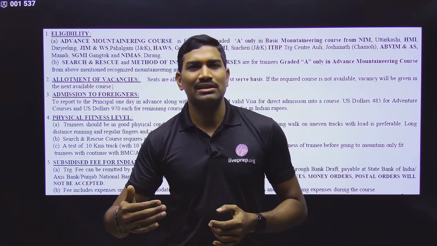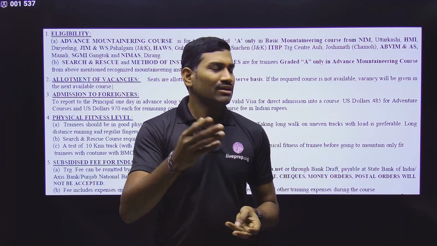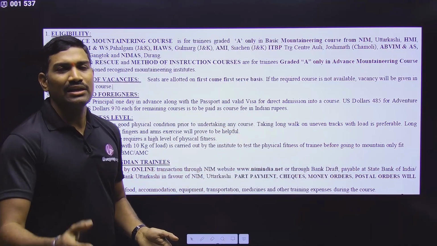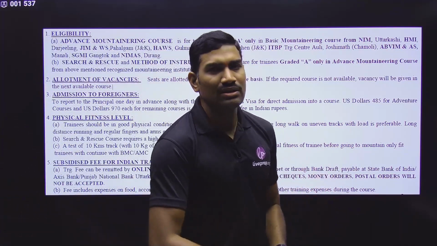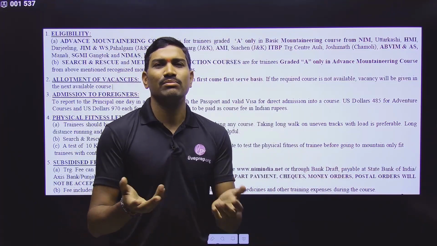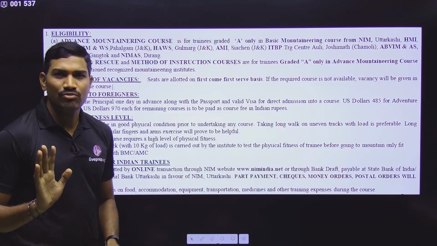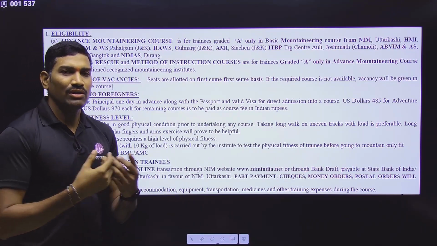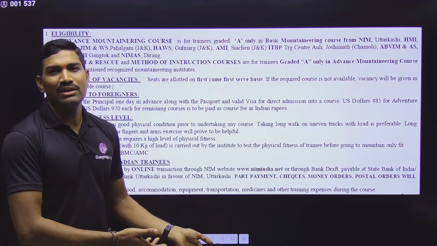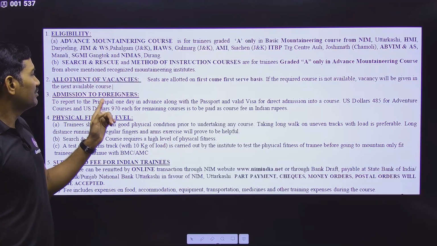In this way you can select the batch, or else you can directly call them, and they will tell you the procedure. For offline also, I will show you, there is an application form, and then you need to pay the fee through the modes they have given. As per those modes you can pay the amount, and then you can apply offline also. But please remember, first come first serve basis. So if you apply very early, you can get into the early batches. If you apply late, your batch also will become late. So please understand this.